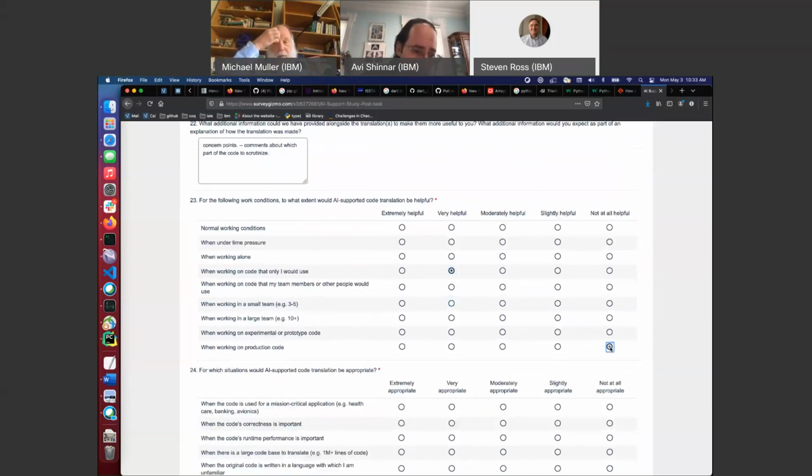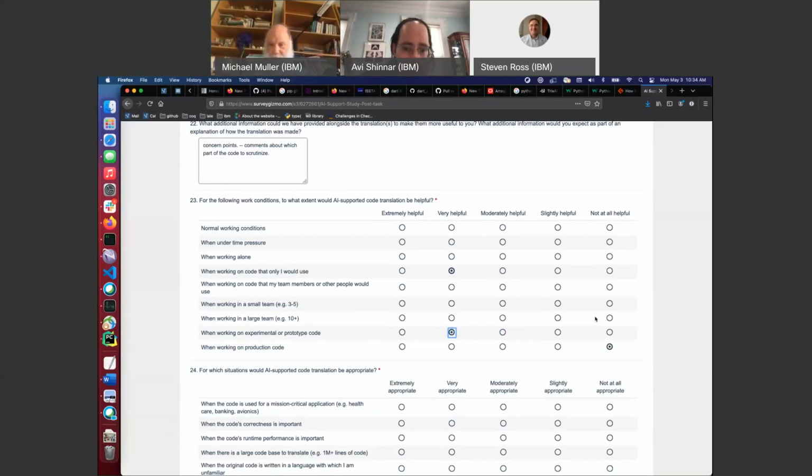Okay, no, because at the moment I would just be way too scared. Experimental prototype code. So there I would take it. It can be very helpful, somewhat. I mean, the problem is that I also have a somewhat disbelief in machine learning and AI, and I really like my code being correct. But for experimental prototype code, I'll take it. Although again, I don't know why I'm translating it. I can't just run it in the original language.